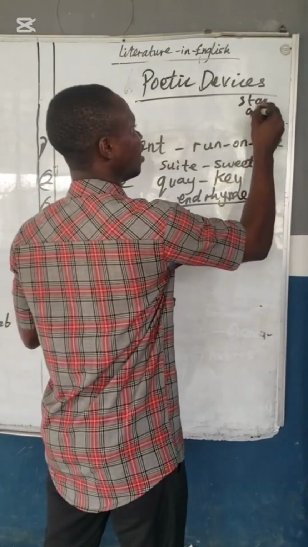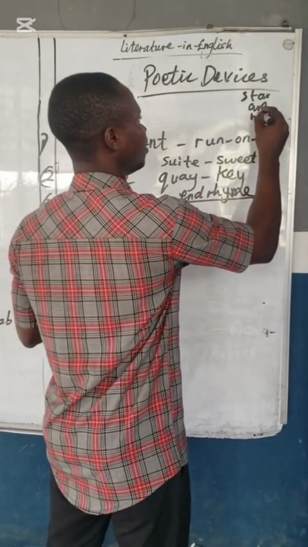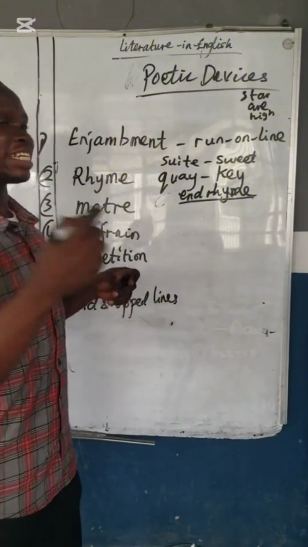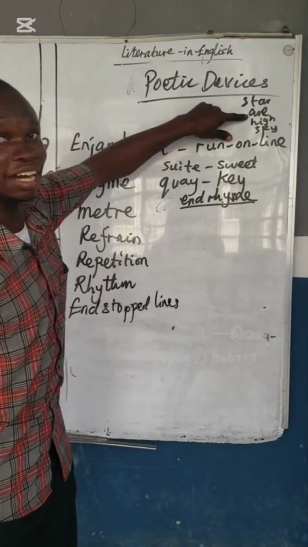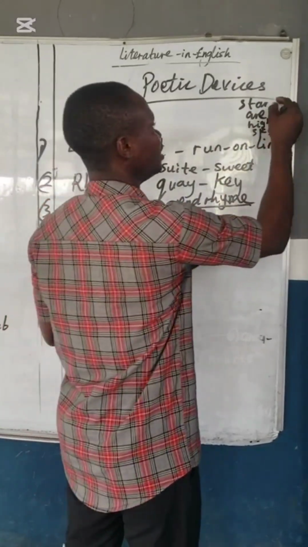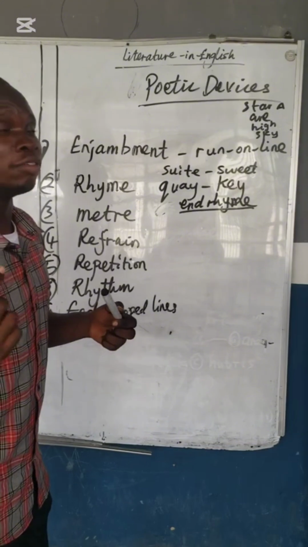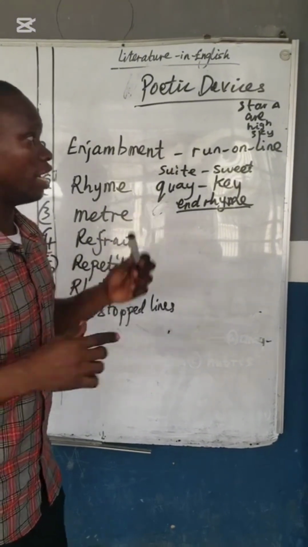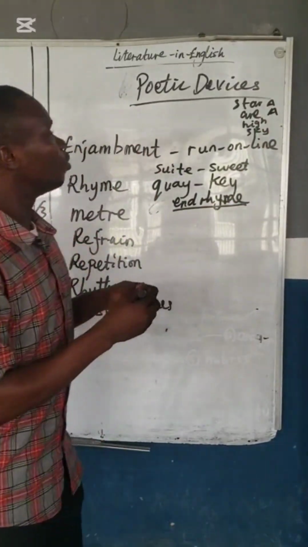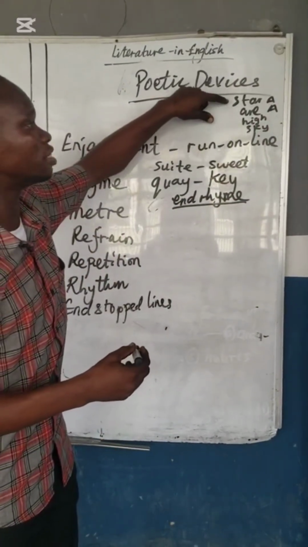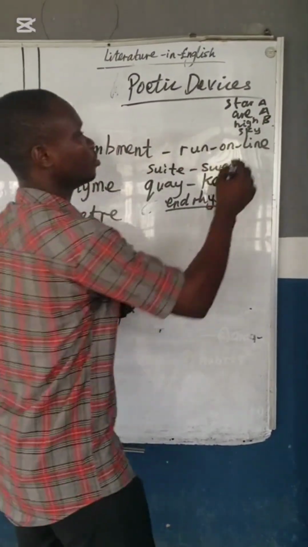So we have are. Then I say, up above the world so high, you have high. Like a diamond in the sky, you have sky. So when you look at this rhyme, star rhymes with are, the last word in the line. So this is A. You always start with letter A. If they ask you, how do you go with rhyme? Use the letter. The first letter in the alphabet is A. Then A rhymes with star, so you write A again. But high does not rhyme with are, does not rhyme with star, so you go to the next letter, which is B. Then sky rhymes with high, you write B.